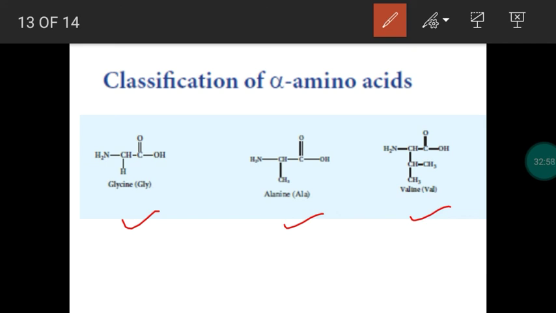Except these 20, many amino acids are also present. We call them non-protein amino acids. Examples are ornithine as well as citrulline. So these are all non-protein amino acids. They are less common in nature.